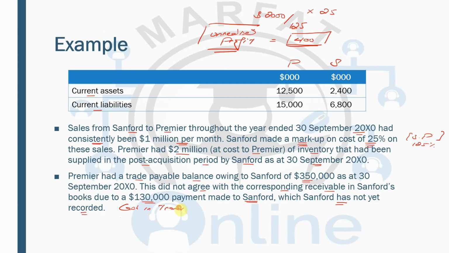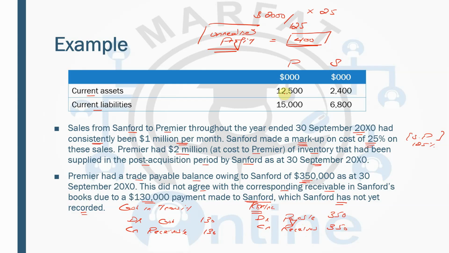So how the cash in transit is recorded: debit cash by 130 and credit receivable by 130. Once you record this, then you will pass the contra entry. This is the balance: debit payable 350, credit receivables 350.